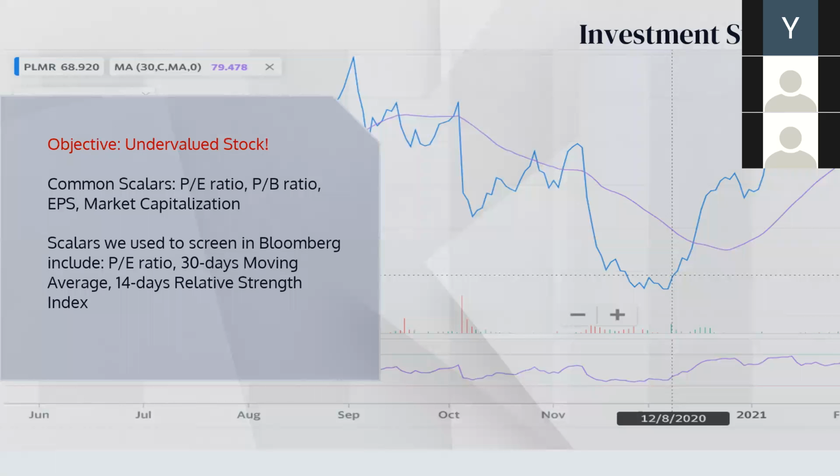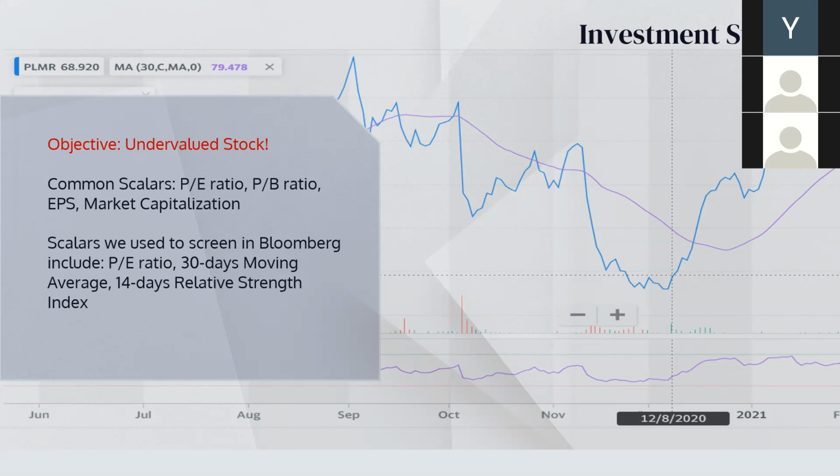Let me start with our investment strategy. Our strategy is to invest in stocks that are undervalued and try to get excess return from them. There are many scalars to quantify whether a stock is undervalued or overvalued. Commonly used scalars include price-to-earnings ratio and price-to-book ratio. We start off with these 2 ratios, screening companies that have lower PE and PB ratios than industry average.